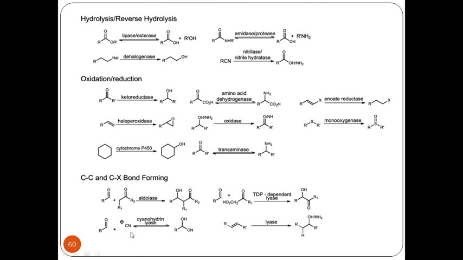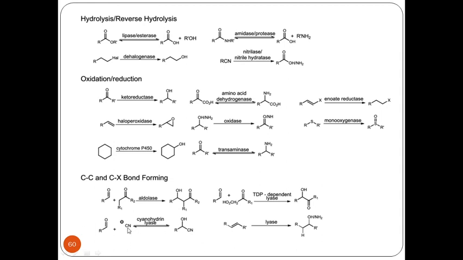For an aldehyde in the presence of CN minus, that is a nitrile system, cyanohydrin lyase can be used. I can attack the CN minus onto a carbonyl group so that I get a cyanohydrin system.